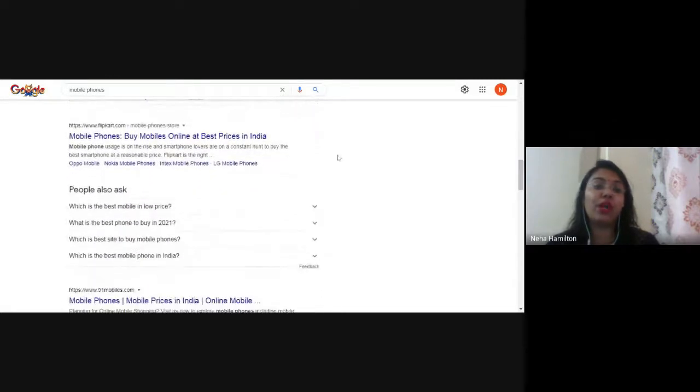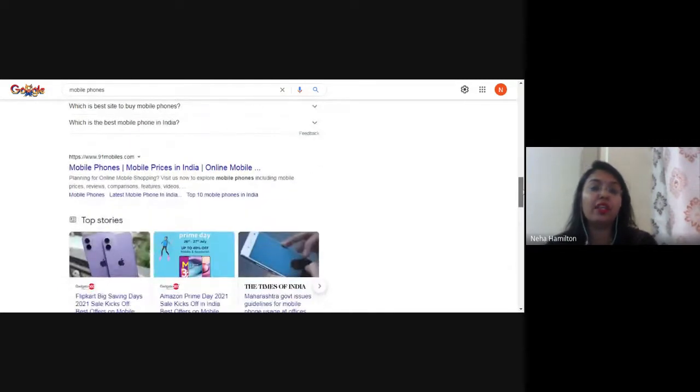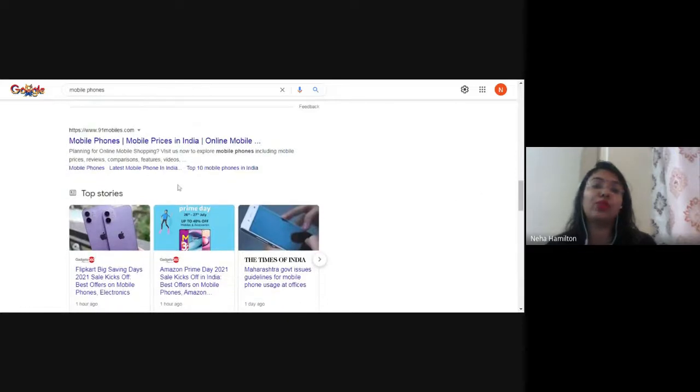When you scroll down, it's an article by flipkart.com. This is again an organic result. Here also mobile phones are written, right? Now the thing that I want to show you is these three last dots.